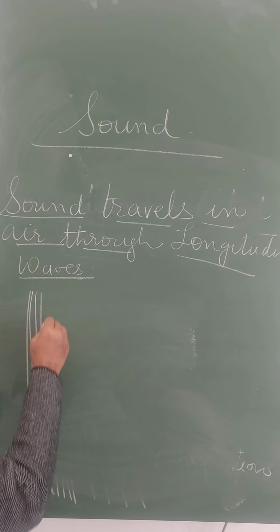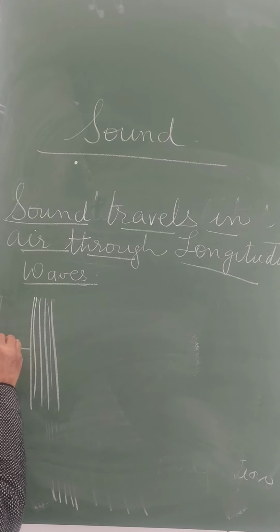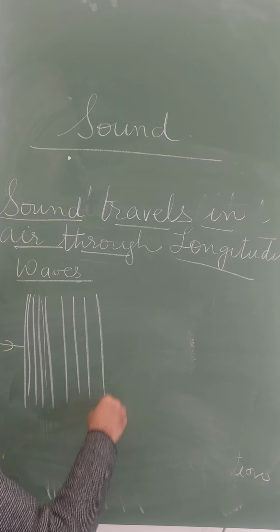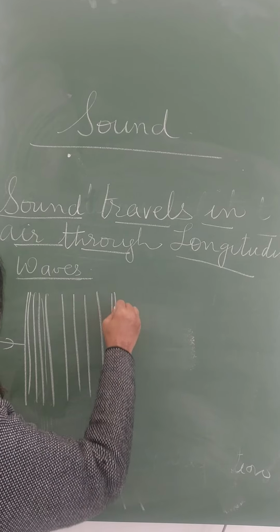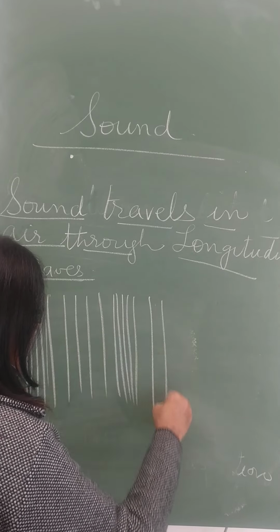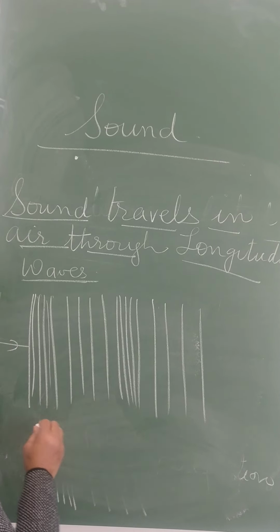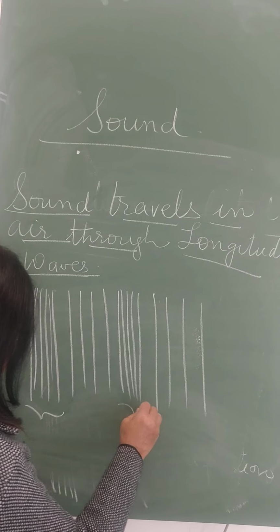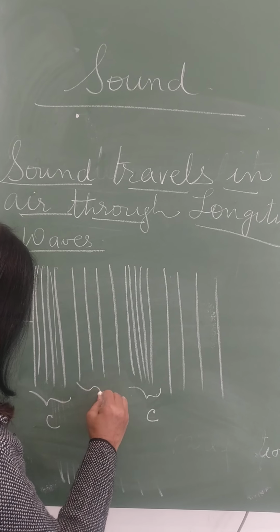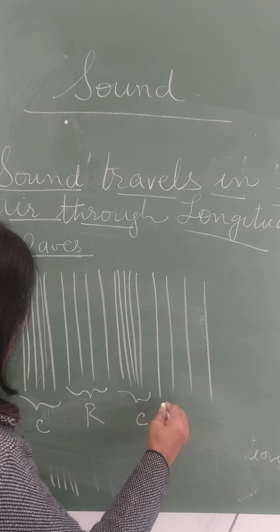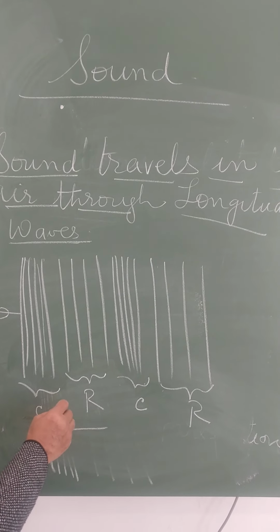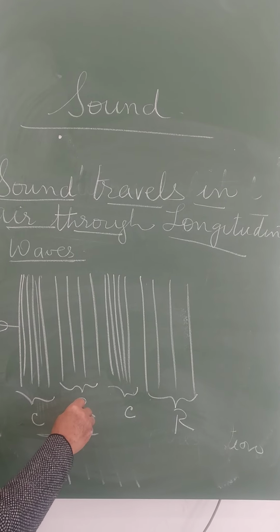See, I am showing here particles coming closer when energy is given. Then, after imparting the energy, particles move apart. Again the energy goes further, particles come closer. Then when they have given the energy, again they move apart. So these conditions are said to be compressions. C stands for compression and this stands for rarefaction. One compression and one rarefaction makes one longitudinal wave.